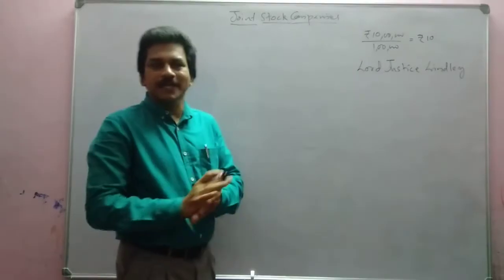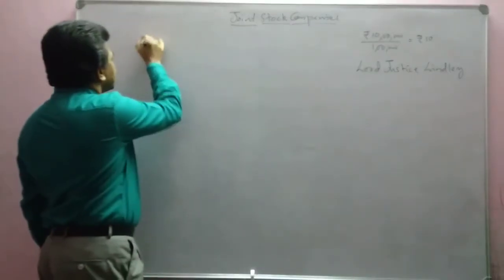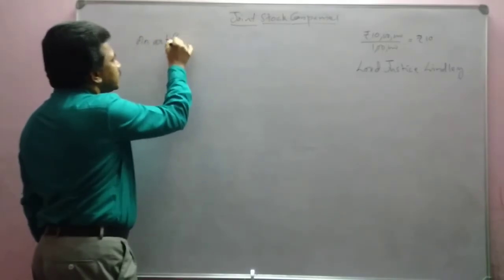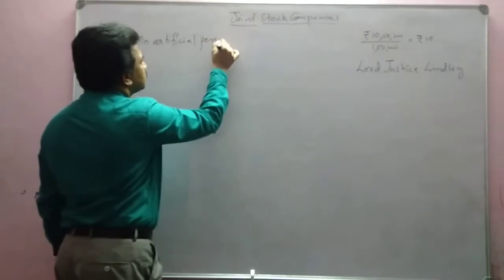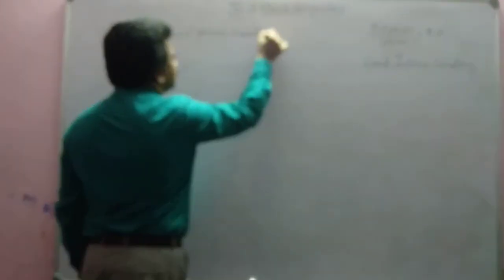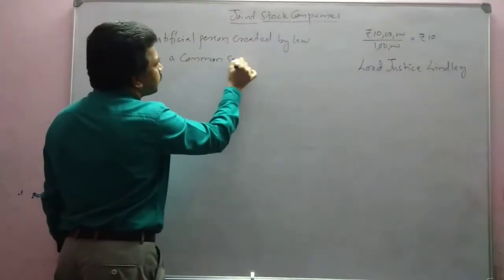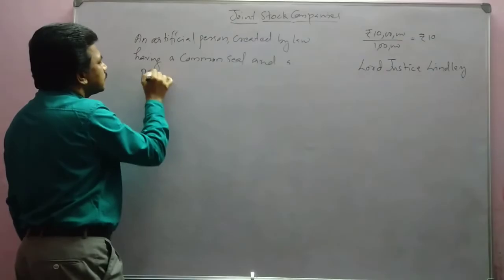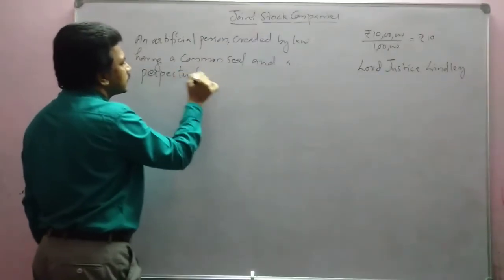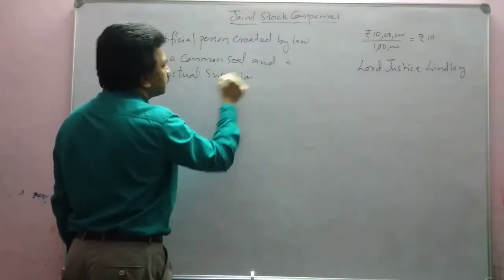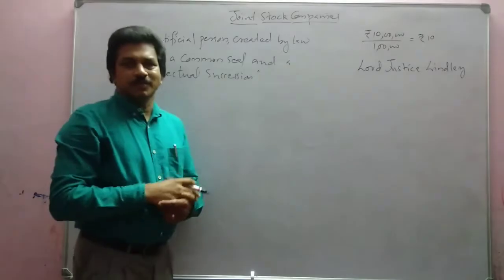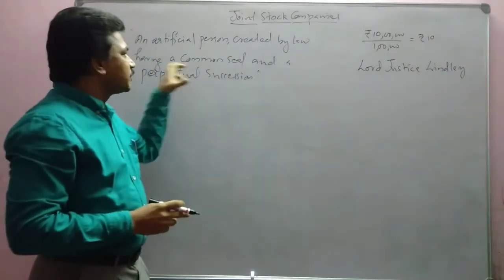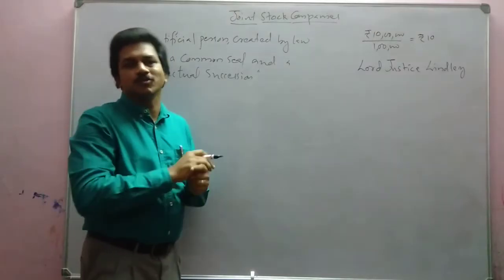He defines a company as: a company is an artificial person created by law, having a common seal and perpetual succession. This is the definition of a company.